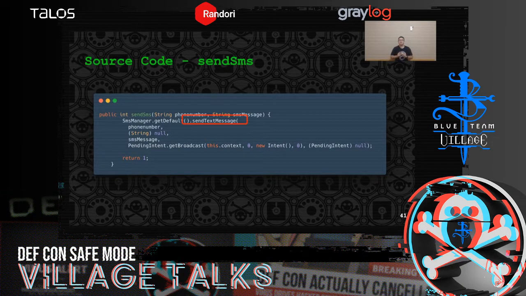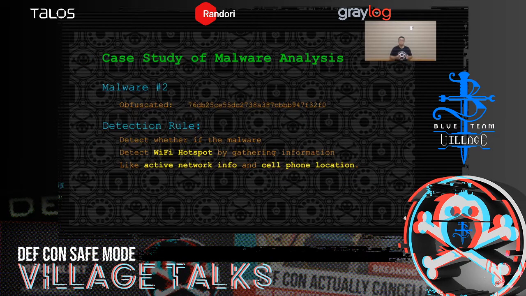Now let's look at the second malware. This is an obfuscated one. We will use the rule in Quark Engine to find whether the malware detects Wi-Fi hotspot by gathering information like active network info and cell phone location.